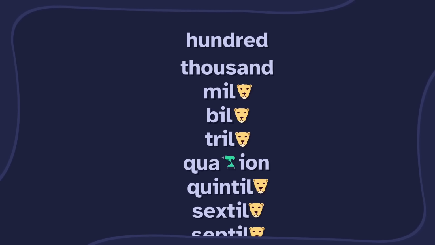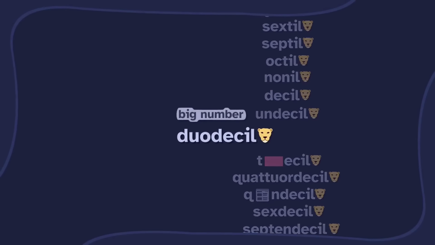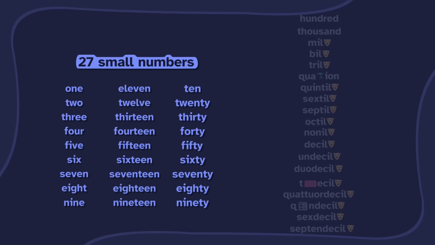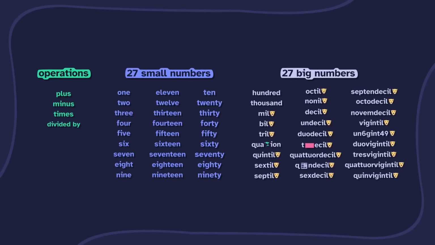And so on. You didn't let me finish. They go on forever. Oh, right. So can we use as many as we want? No. Every big number comes after a small number, and there are 27 small numbers, so we can use the first 27 big numbers. That completes the list of allowed words.